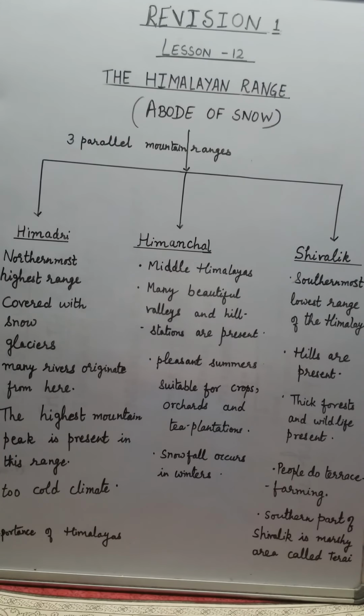When these glaciers move down the mountain slope and reach the warmer region, they melt and form rivers. Many important rivers like Ganga, Yamuna, Brahmaputra all start from Himadri, and these are perennial rivers. They have water all year round. As the climate is too cold here, vegetation is not found and life is also very difficult.